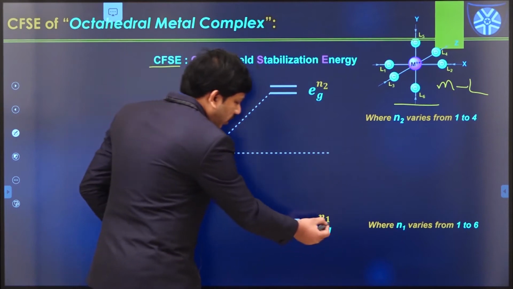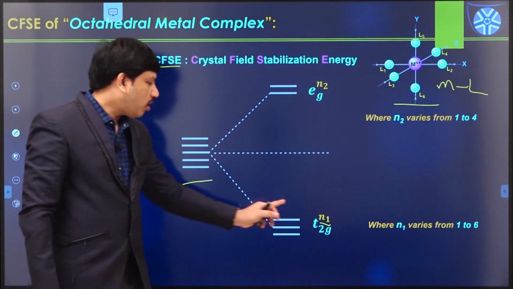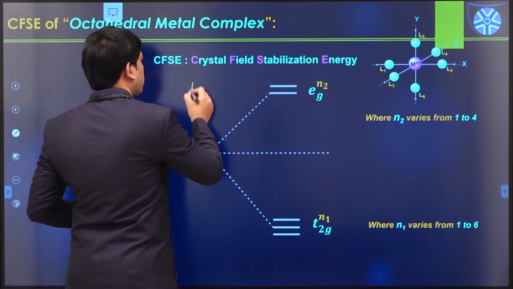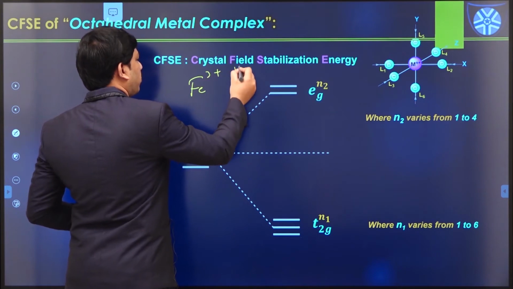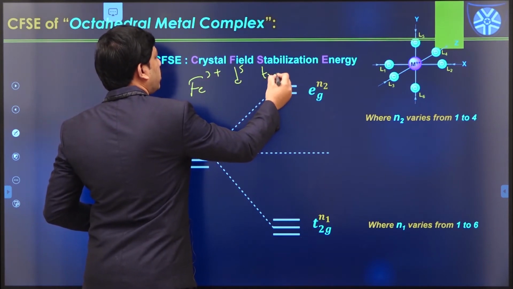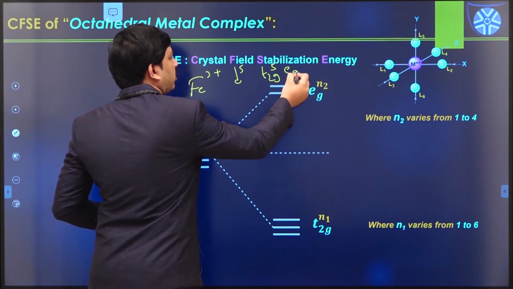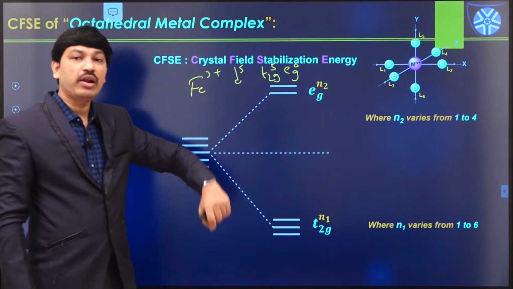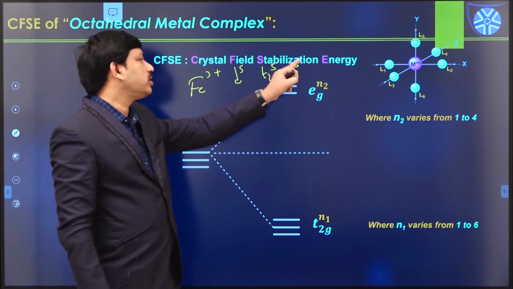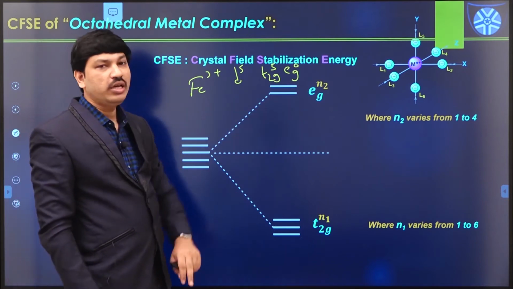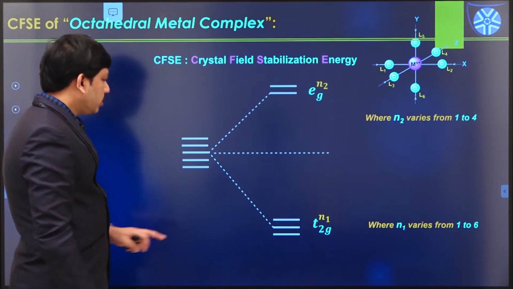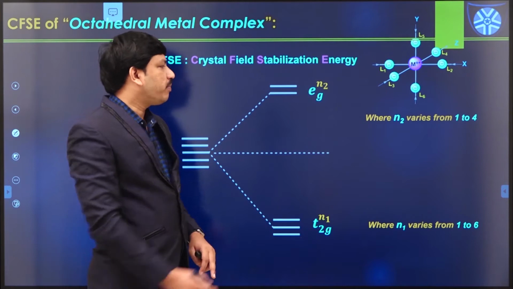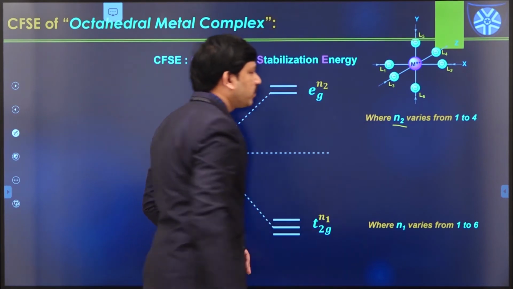So in this case, N1 represents how many electrons are available in the T2G orbitals. For example, in the case of iron 3, d5 configuration, in the strong field case we have a T2G5 EG0 configuration. So this 5 is the number of electrons available in the T2G orbitals, and this 0 is the number of electrons available in the EG orbitals. In general, N1 represents the number of electrons in the T2G orbitals, and N2 represents the number of electrons in the EG orbitals.